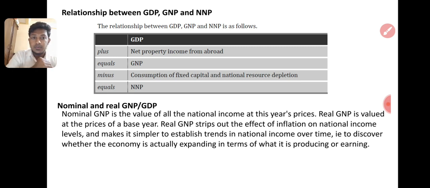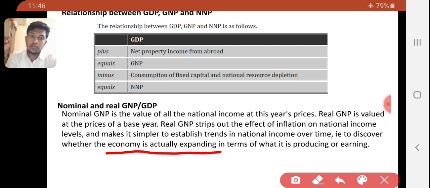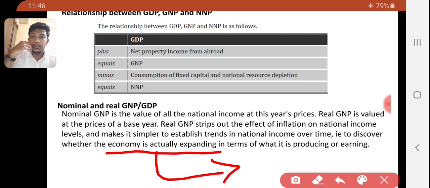Real GNP strips out the effect of inflation on national income levels and makes it simpler to establish trends in national income over time. For example, to discover whether the economy is actually expanding in terms of what it is producing or earning. This is called economic growth. Not only inflation, we have to see per capita also.